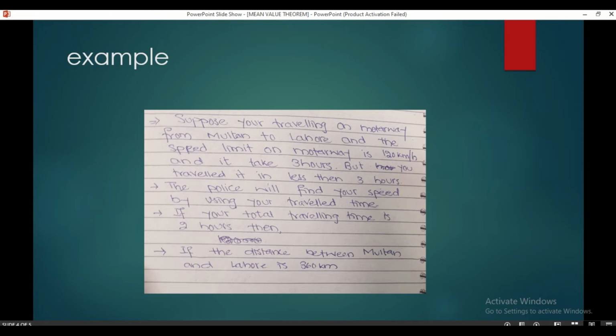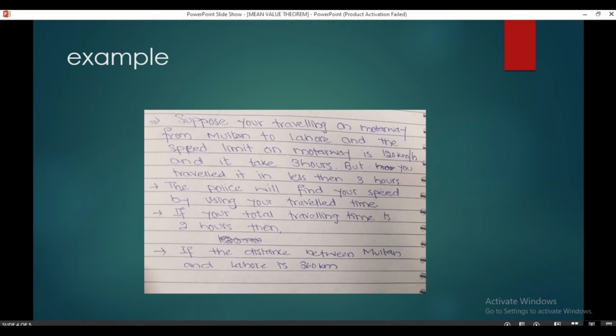In this example, suppose we are traveling from Multan to Lahore through the motorway. The distance by motorway from Multan to Lahore is 360 km, and the speed limit given by the traffic police for the government is 120 km per hour. So if we are abiding by the rules and going according to the speed limit, then it will take us 3 hours to reach Lahore from Multan.